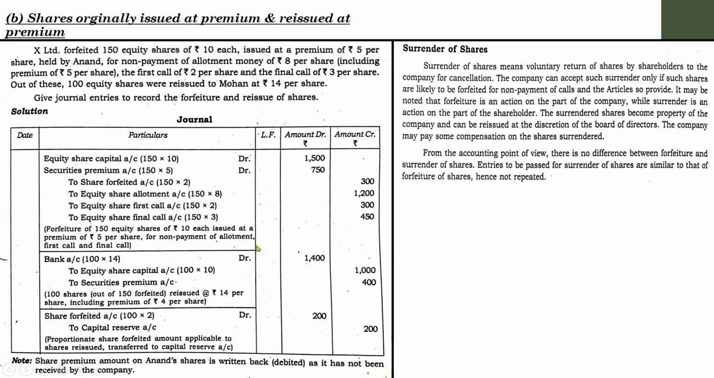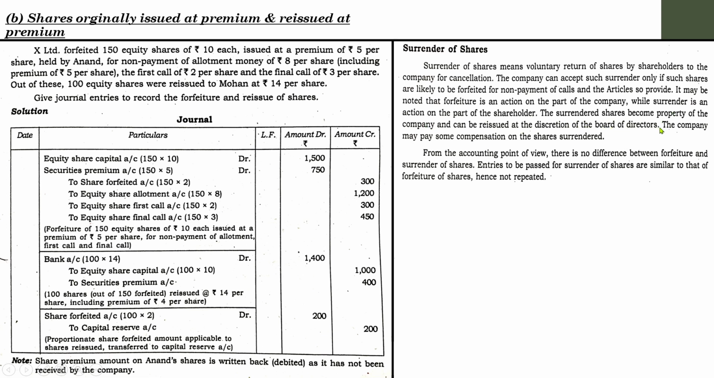So let us discuss the theoretical aspect. Surrender of shares means voluntary return of shares by the shareholders to the company for cancellation. It is a voluntary action. The company can accept such shares only if such shares are likely to be forfeited for non-payment of calls and the articles so provide. That depends upon the legal provisions of the concern. It may be noted that forfeiture is an action on the part of the company, while surrender is an action on the part of the shareholder. The surrendered shares become property of the company and can be reissued at the discretion of the board of directors.